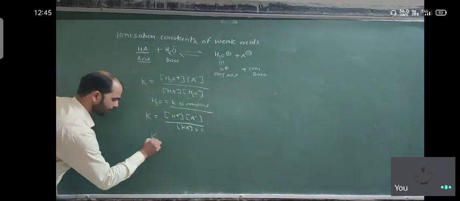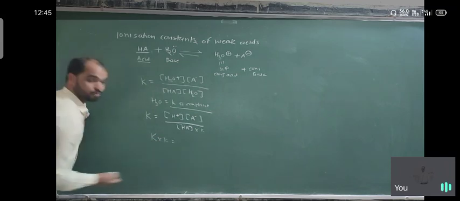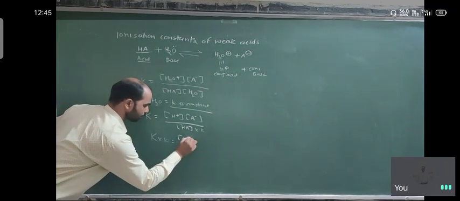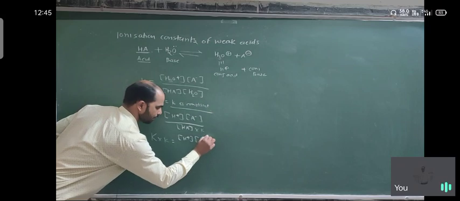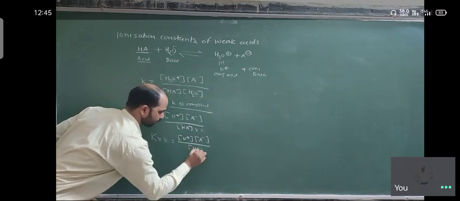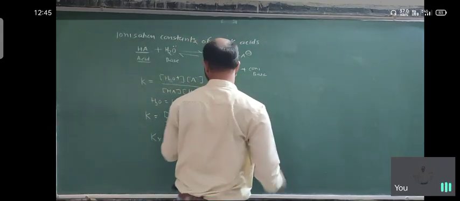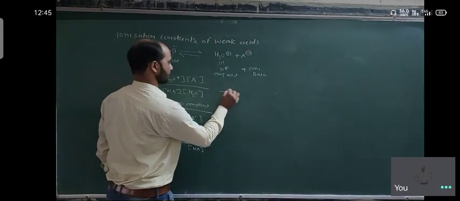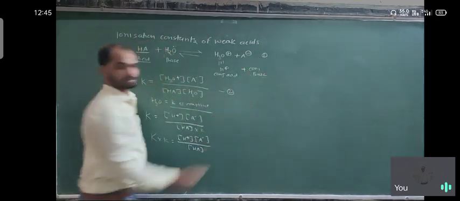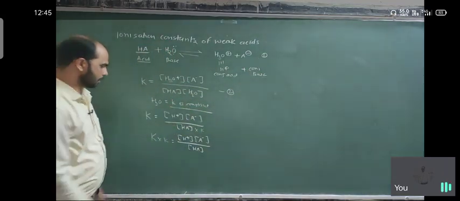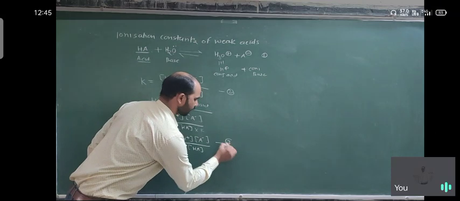So K times small k is equal to H plus A minus upon HA. This is the second equation, the reaction is the first, and so we get the next equation, the third equation.